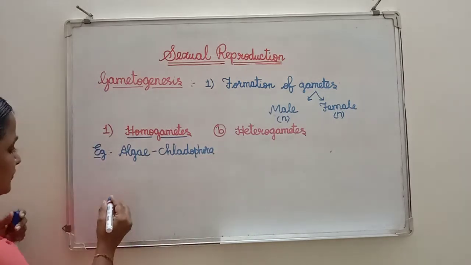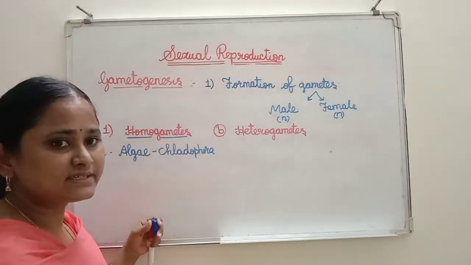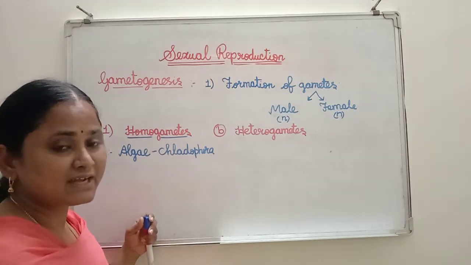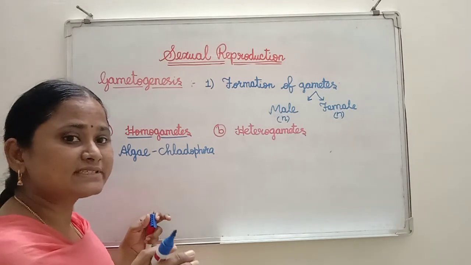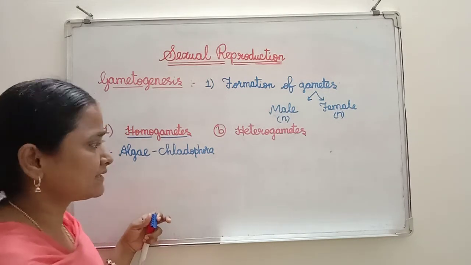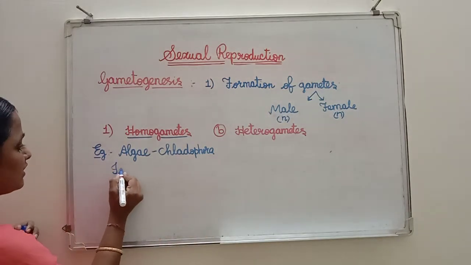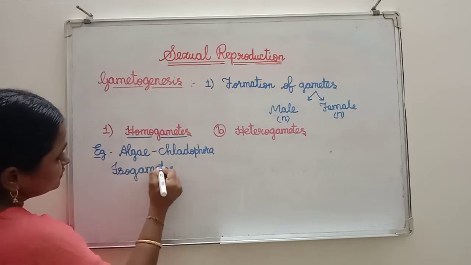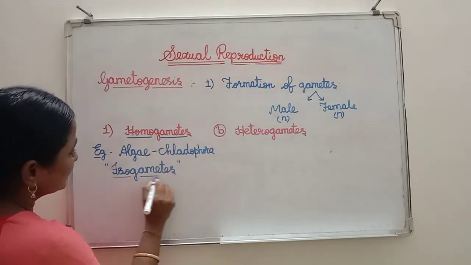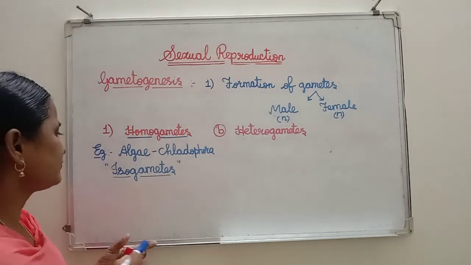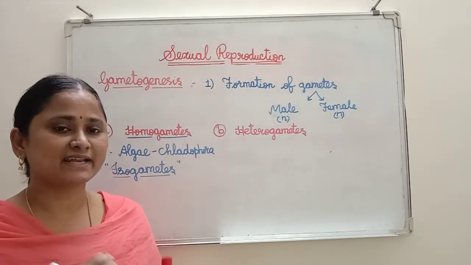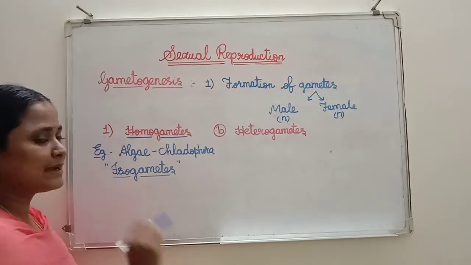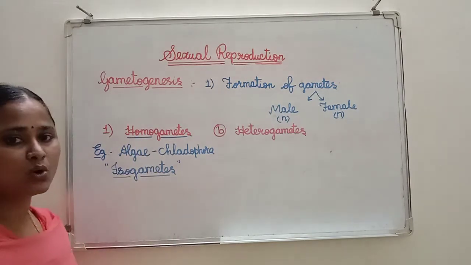In this case, both the male and female gametes are similar size and similar structure. That means morphologically and then anatomically, both the gametes are identical. That means similar. So such kind of gametes are called isogametes. Got it? So what is isogametes or homogametes? Both are same only. Both male and female gametes are anatomically and morphologically identical to each other, such kind of gametes are called isogametes or homogametes.